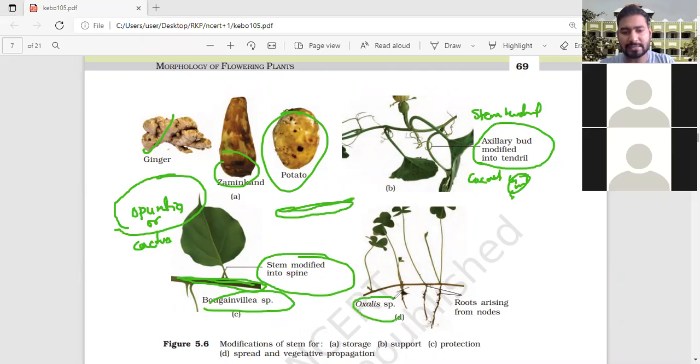This is the Oxalis. Clear? Oxalis is the subaerial modification, which we will discuss later. Okay. So this is the underground modification of stem, these two are the aerial modification of stem, and this is the subaerial modification of stem. Is it clear?